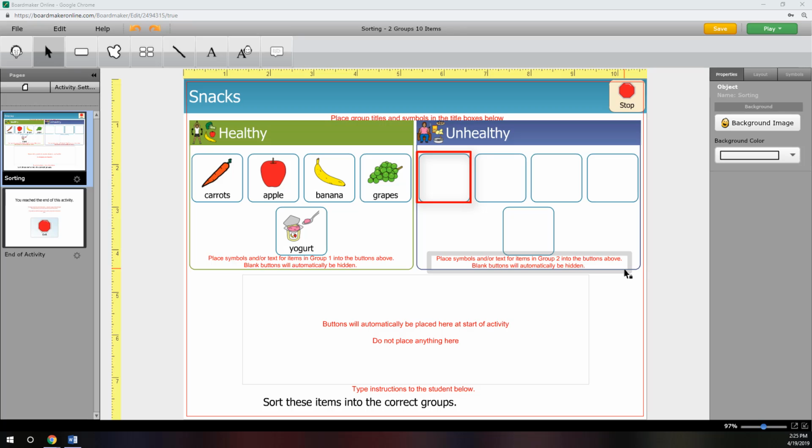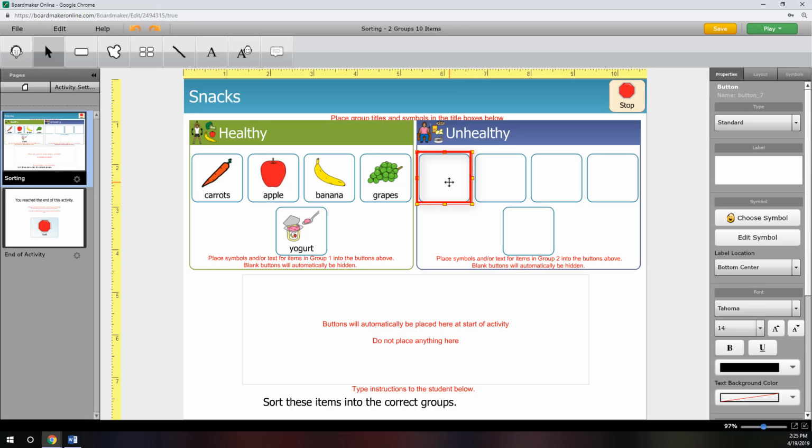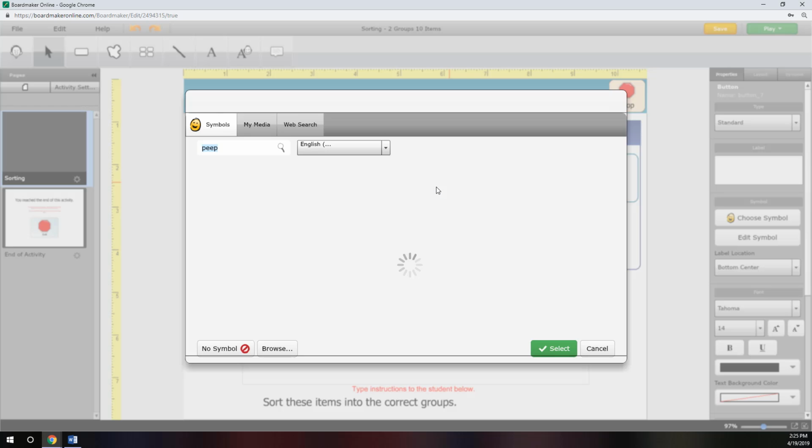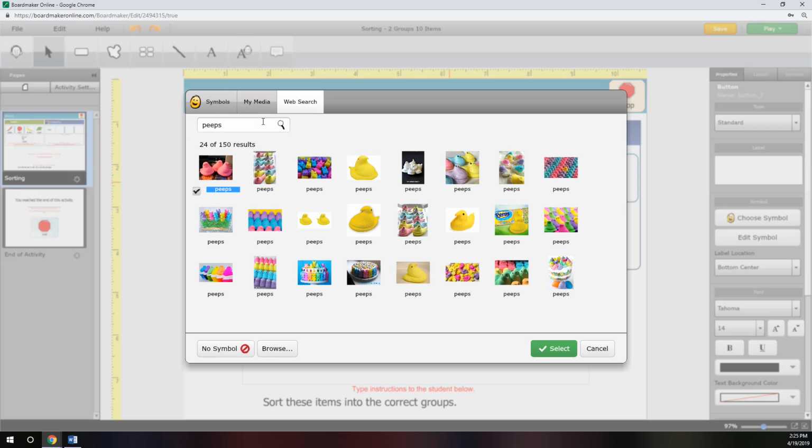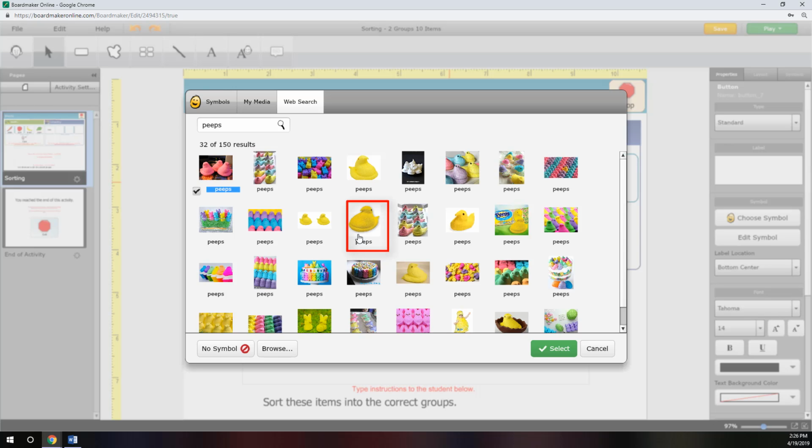I really want to use a real picture for peeps, so I'll do a web search. I click Web Search, click in the search bar, and click Enter on my keyboard. So many images from the web. Awesome, this one'll do.